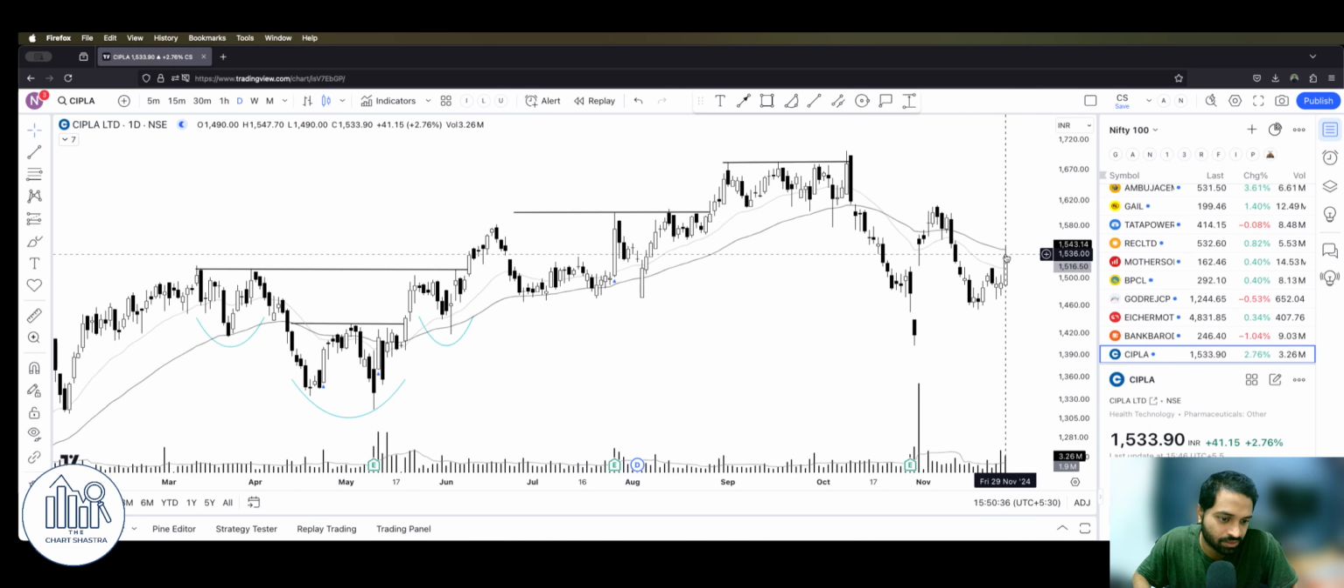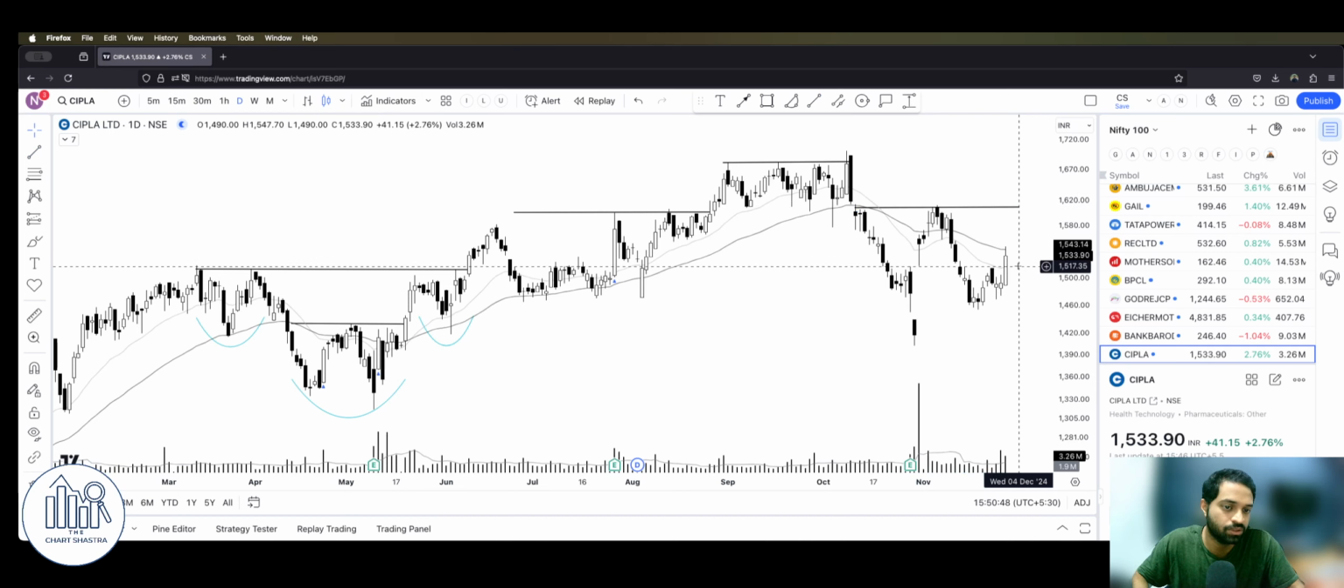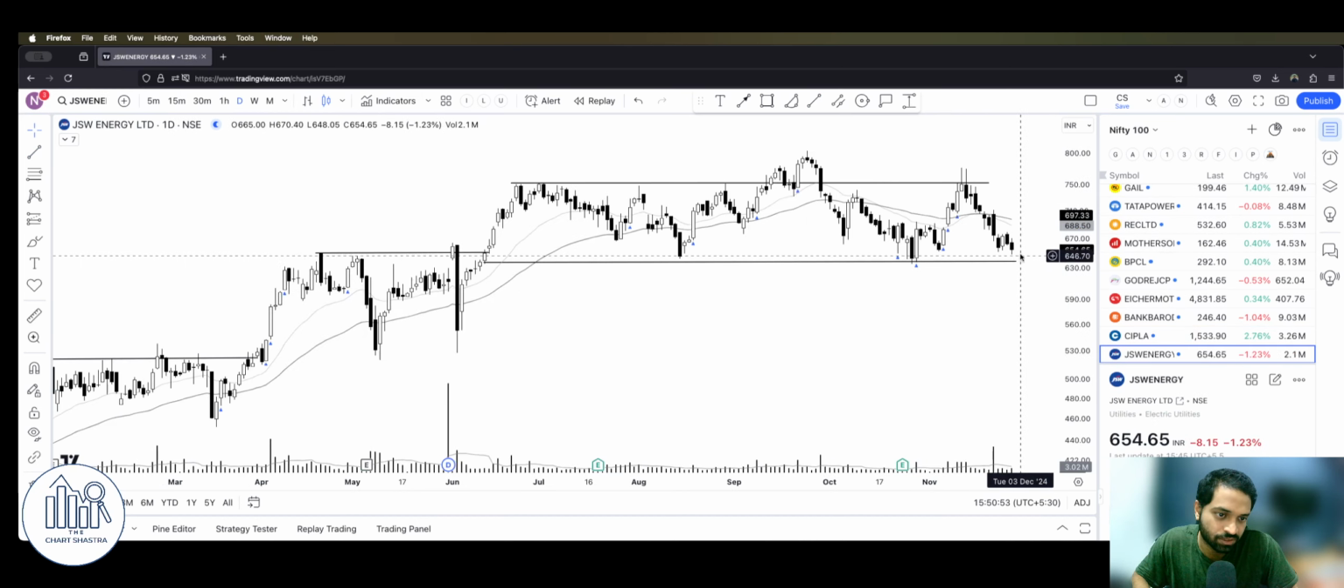Cipla, see, this is some strength. Probably now the lows are getting higher each day. Again, unless this level is taken out, we can't confirm that supply is gone. As of now, okay, decent action. JSW Energy waiting at its support level. Probably it might take some more time. Let's wait whether it would be reversing up or it would start a new selling.